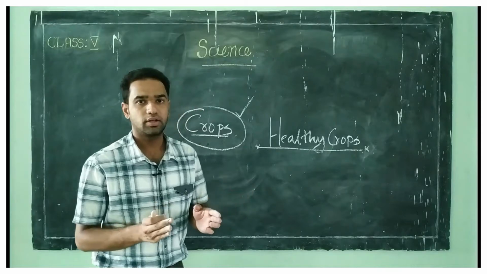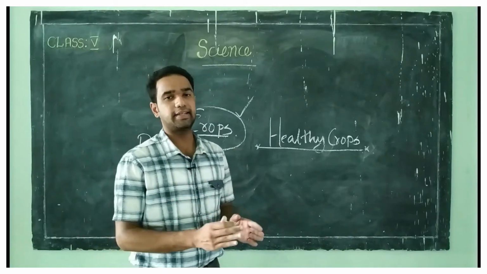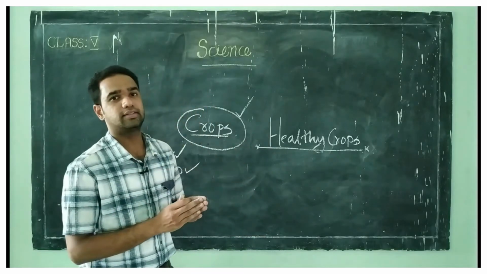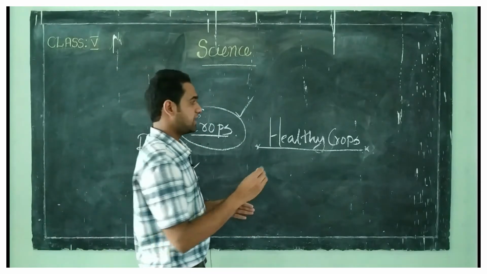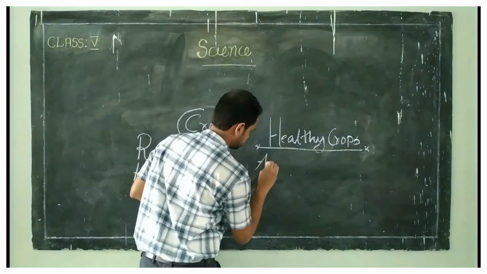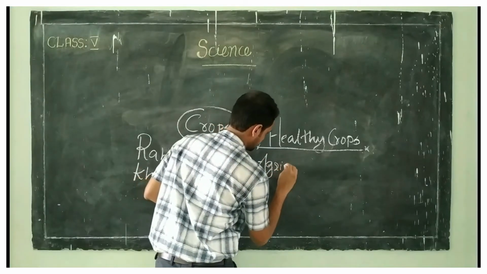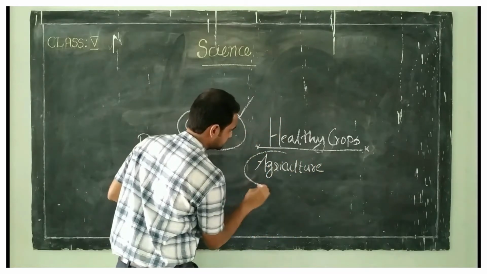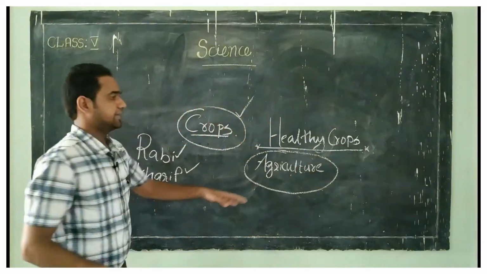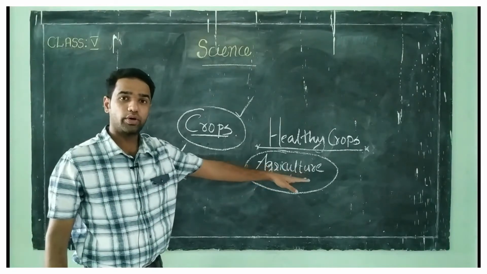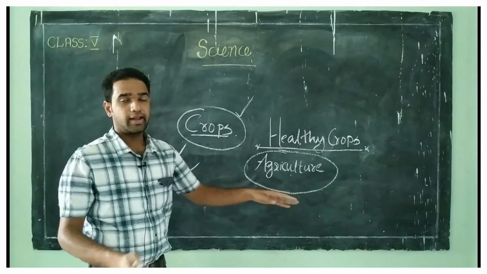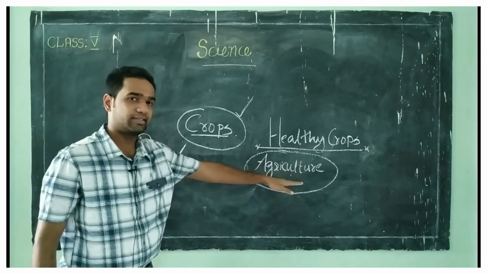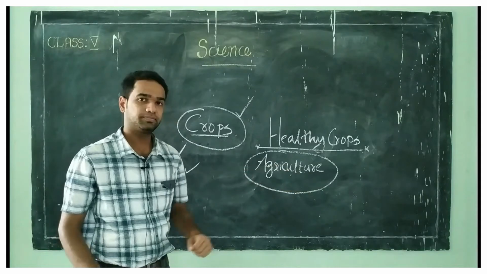So, this practice of growing crops in large quantities is known as agriculture. Clear? The practice of growing crops in large quantities is known as agriculture. Clear?